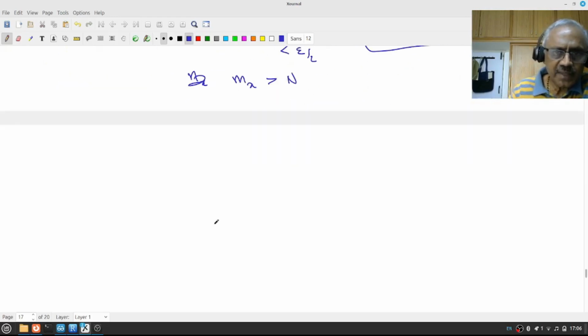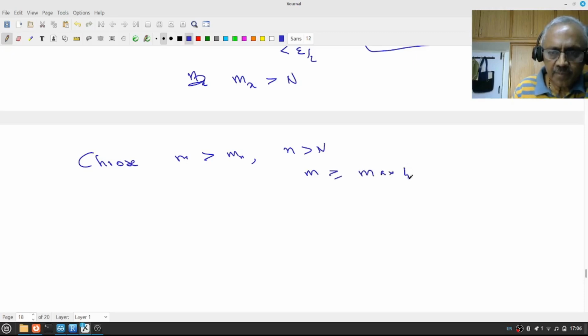So let us go back. I choose m which is greater than my m(x) and also greater than n. That means choose m greater than or equal to the maximum of m(x) and n. This m is fixed, right?